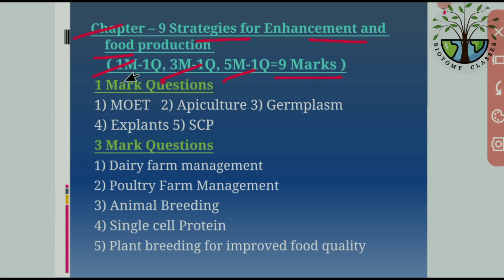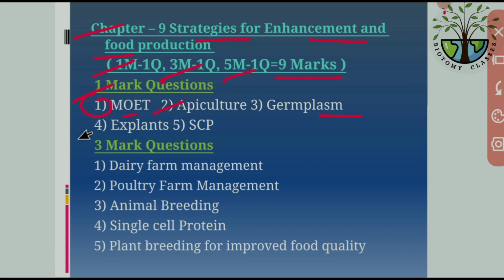So for 1 mark questions, the first one is MOET. You have to expand or write the meaning of MOET, that is multiple ovulation embryo transfer. The second question is apiculture. Apiculture means we have to culture the honeybees. The third question is germplasm. Here germ cells are involved, that is, the germplasm theory was discovered by Weismann.